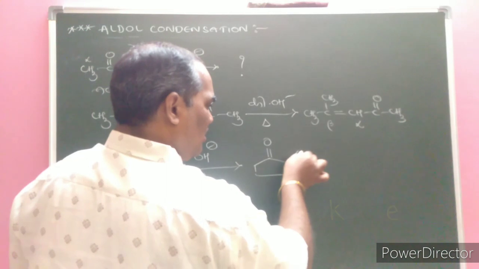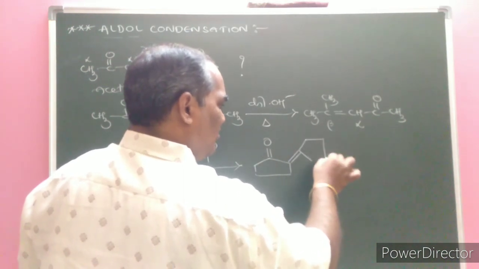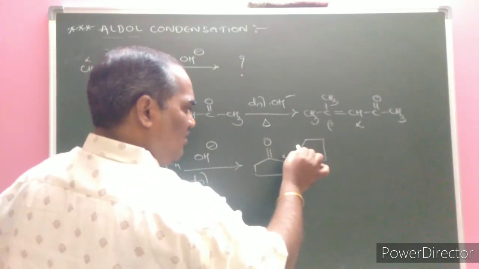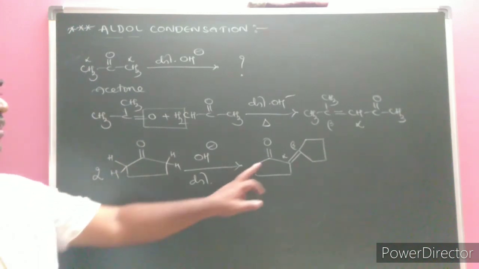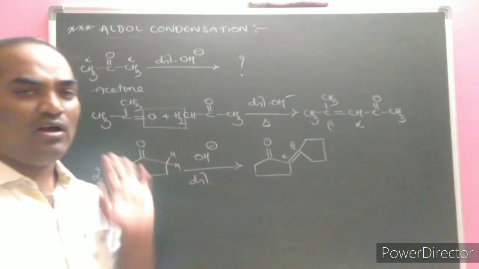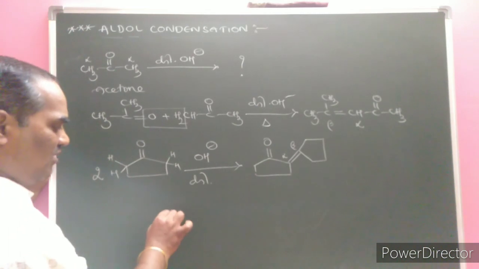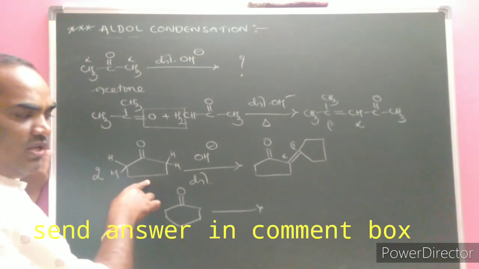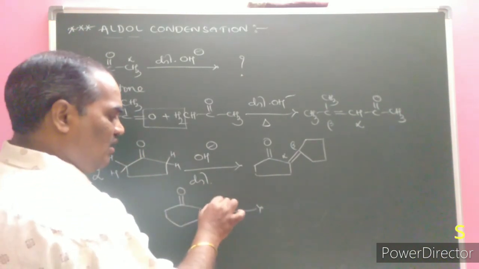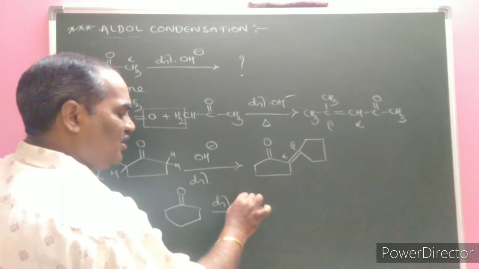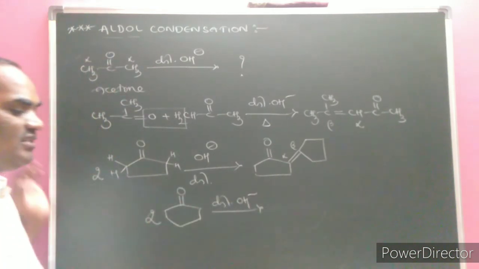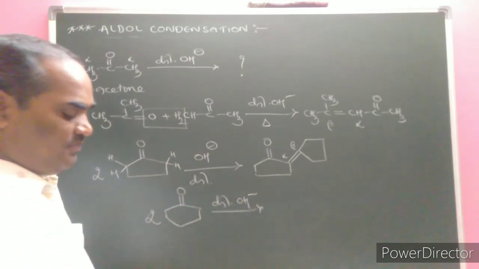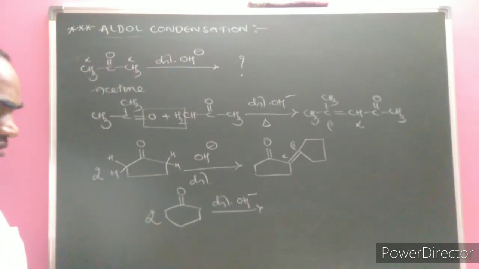Then can you guess what would be the formed product in this reaction? C double bond O, and here a C double bond is established. By taking the 2 molecules, the next carbon to the functional group is alpha, and the next is beta. An alpha, beta unsaturated carbonyl compound is forming. Next one. Here please try to practice this cyclohexanone. Cyclopentanone is over. Cyclohexanone: here a dilute solution of OH minus ion is given. Please try to practice and mention in the description box what would be the formed product. Next. Try to practice.